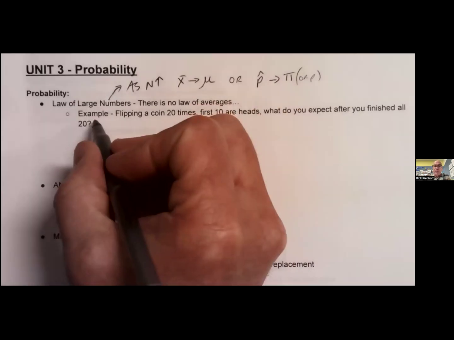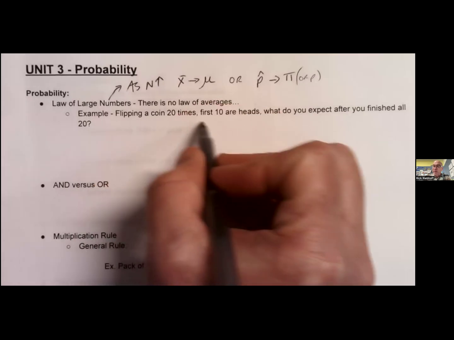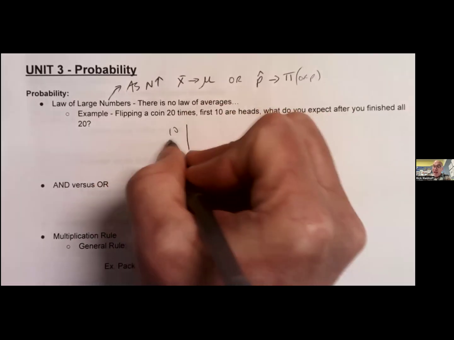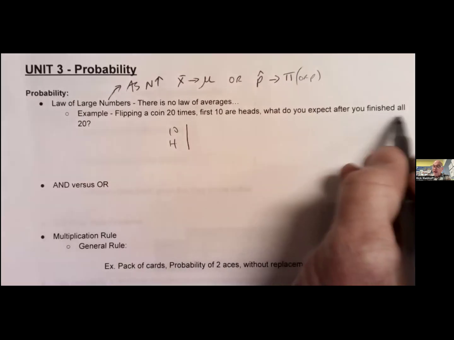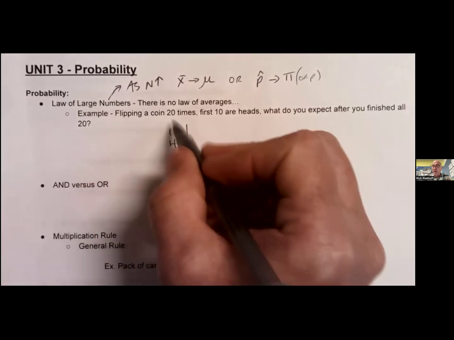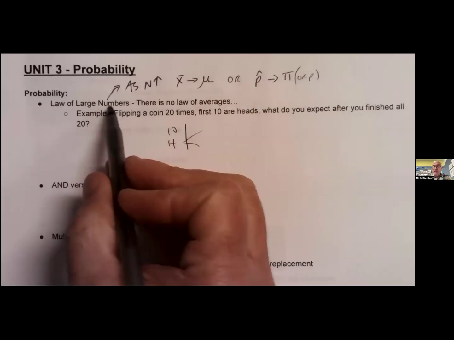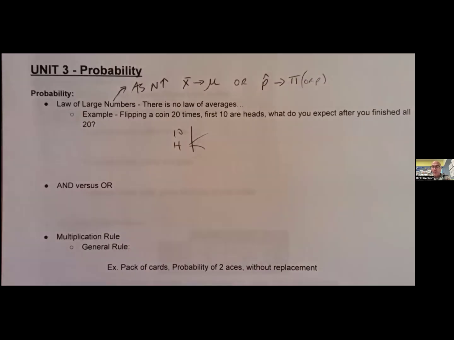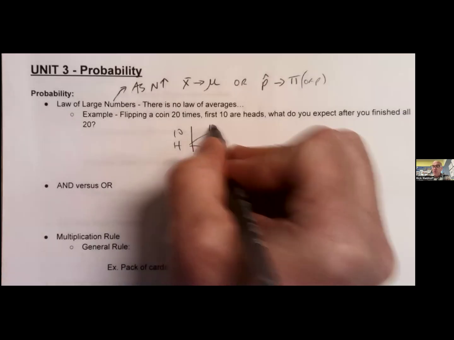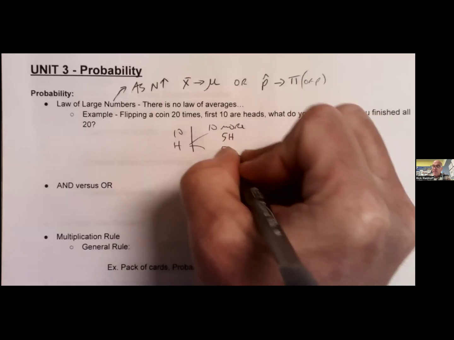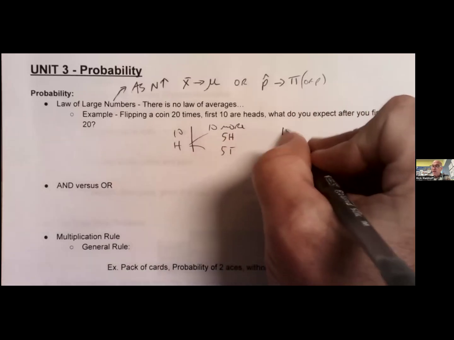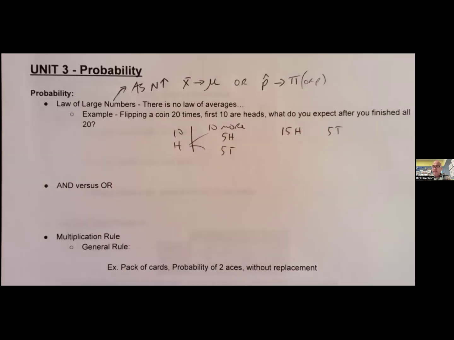So one of the classic questions was this: you flip a coin 20 times, the first 10 end up being heads. What do you expect after you finish all 20? So your first 10 flips are heads, heads, heads, heads, heads, 10 in a row. Once you finish, how many should you have? Law of averages would say 10 and 10, but that's not true, right? We know that in reality, if there's 10 more tosses, and that's a fair coin, we should have 5 heads and 5 tails. So in the end, we'll have 15 heads and 5 tails.